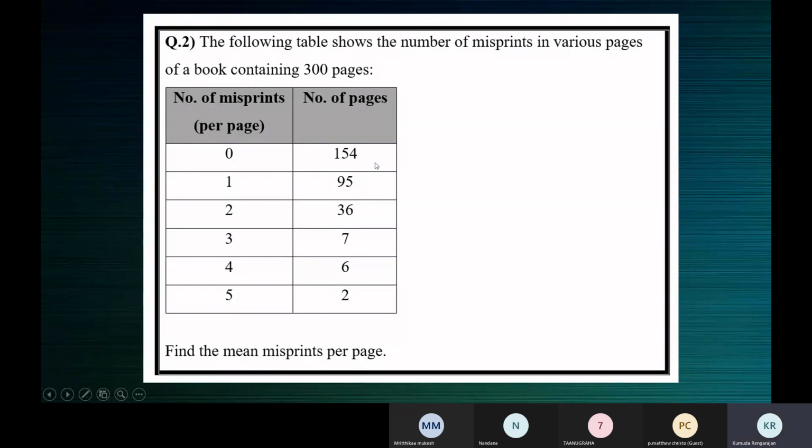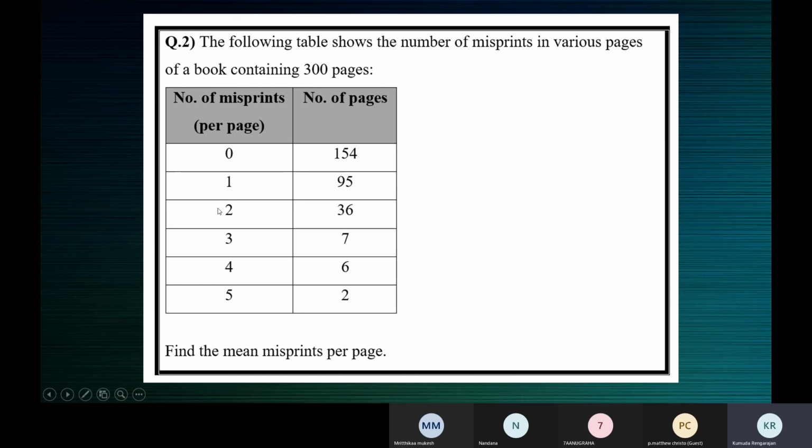154 pages, no misprints. Not the first 154 pages; out of 300 pages, 154 pages need not be in order. Some 154 pages did not have any misprint. Everything was perfectly, correctly printed. In 95 pages, there was one misprint, something which was wrongly printed.